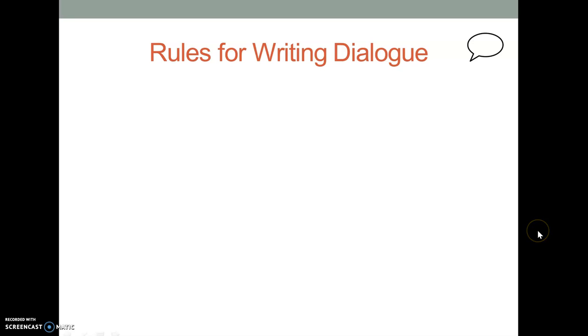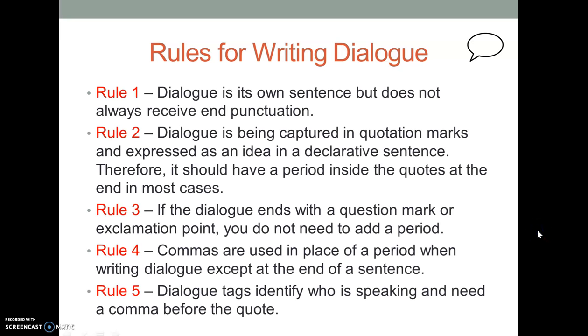Let's go. So here's your 5 rules. Ready? It looks like a lot. Wow. But don't worry. Here's what you need to know. Rule number 1: Dialogue is its own sentence, but does not always receive end punctuation. I know that sounds crazy, but we'll get back to it. Rule number 2. Dialogue is being captured in quotation marks.